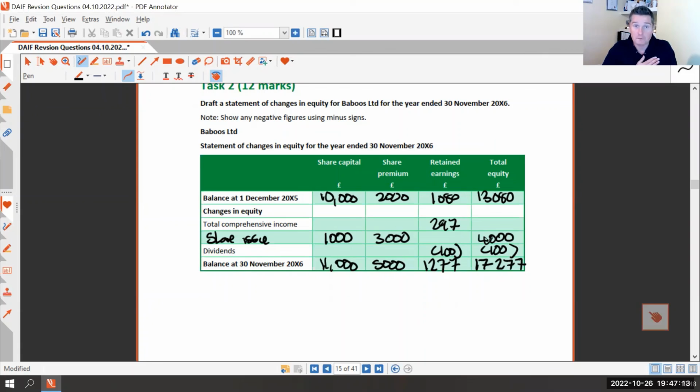The thing with that is just give it time, make sure you get time for it, because there's lots of marks for just taking numbers from the statement of financial position and sticking them in, really.